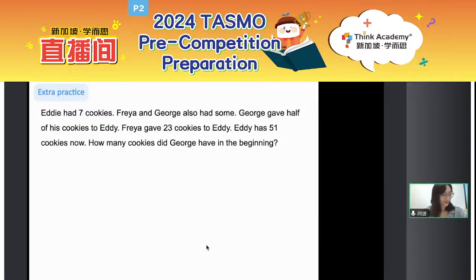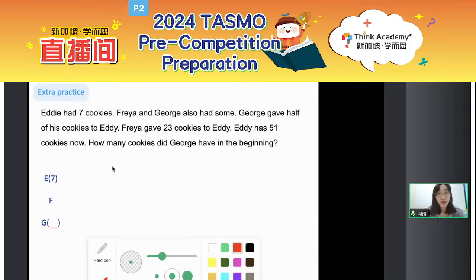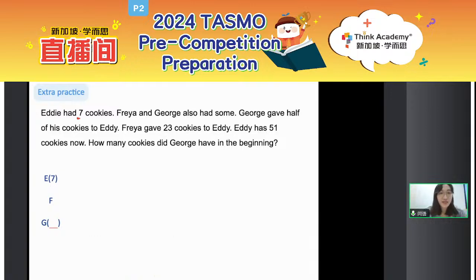Oh, okay. Now let's check it together, okay? So firstly, we know that there are 3 people, right? E, F, G. Just now we already figured out the A, B, C, D problem and then move on to E, F, G. Okay, Eddie had 7 cookies, so here we just label the 7. Freya and George also had some, but we don't know the exact value, so we just leave it here. George gave half of his cookies to Eddie.